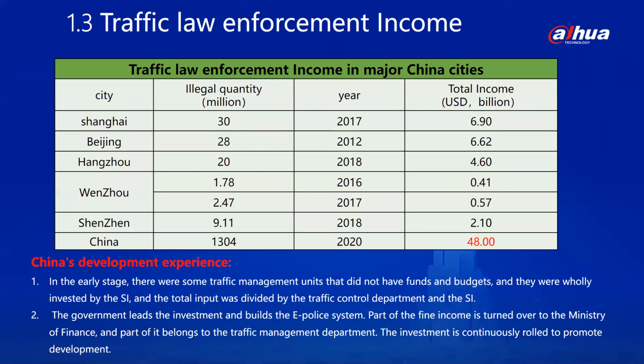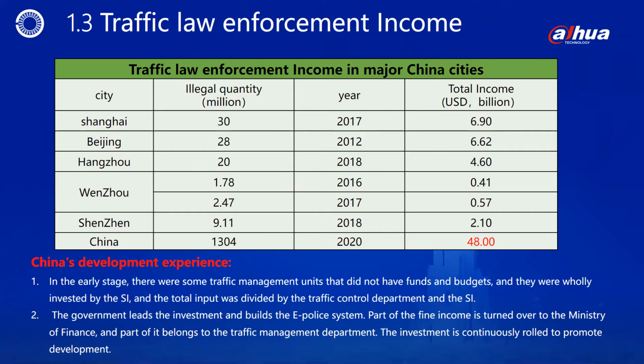Page 1.3 Traffic law enforcement income. At present, electronic law enforcement has been widely used in China. The following are the benefits of traffic law enforcement and fines in several major cities in China every year. At present, on average, the traffic law enforcement volume in each prefecture-level city is between 3 million and 10 million per year. The average benefit is between 450 million and 1.5 billion. For example, in 2020, China's annual traffic law enforcement revenue was about 300 billion yuan.